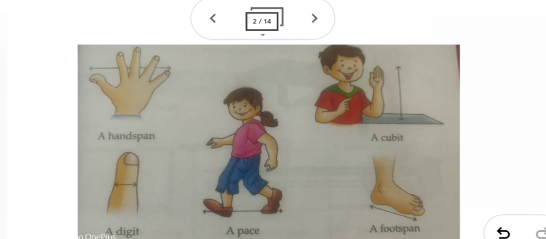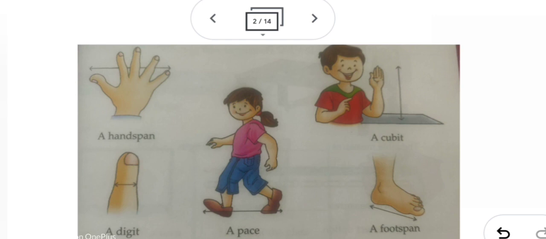These were used in the olden days. But you can see that if you measure with your hand or your leg, the length will be short, and when elderly people measure, the length will be longer. So it depends upon the people. It differs from one person to another. It is not equal for all persons.